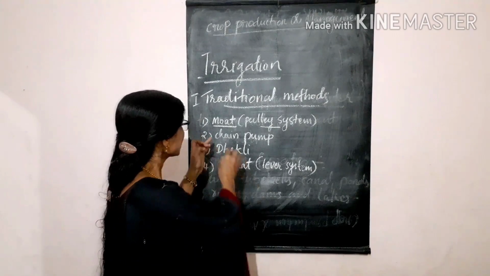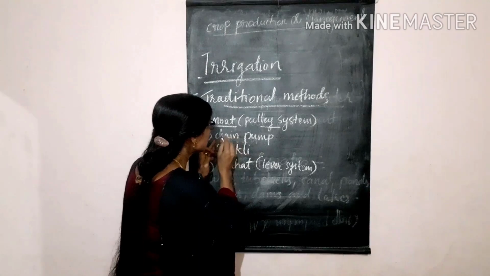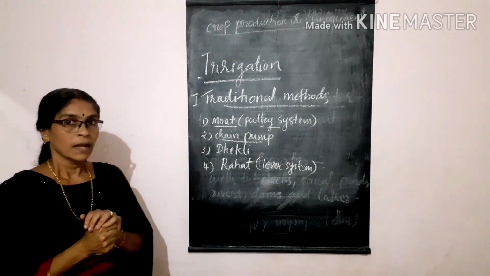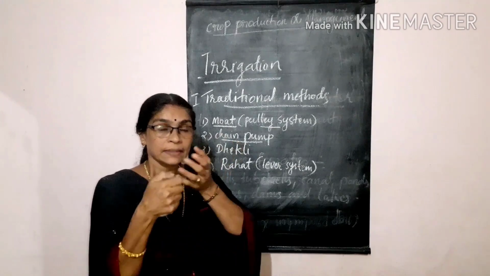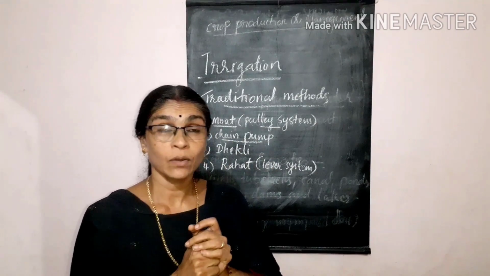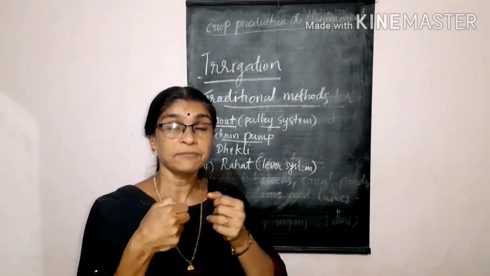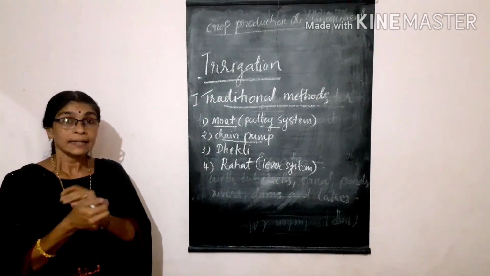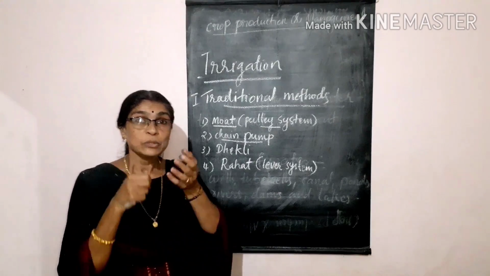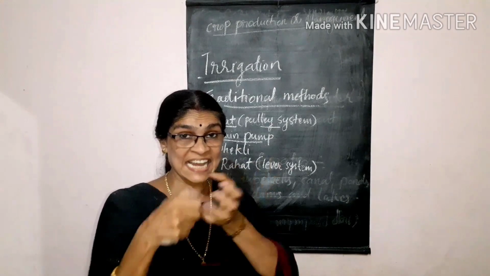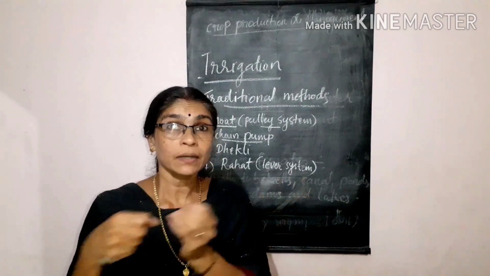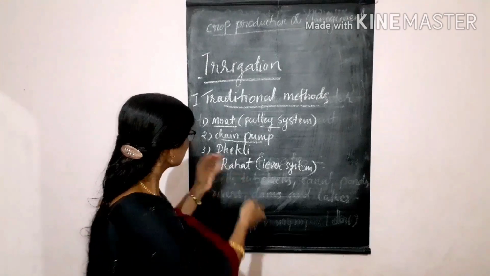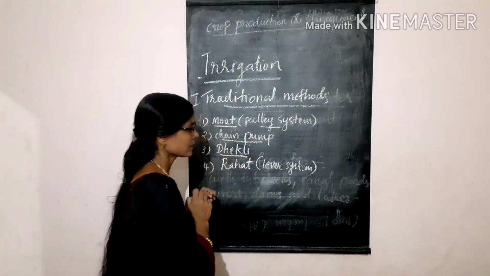Okay? And the second one, chain pump. In this system, with the help of a pump or motor, water is lifted from the canals, rivers and also from the lakes. And after that, by using a chain along with the pulley, we are taking and pouring water to the field. And the third is Takli.